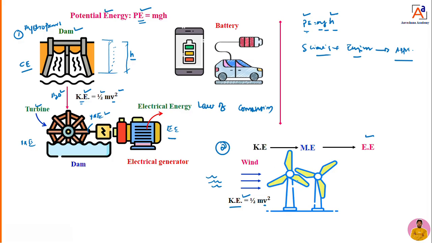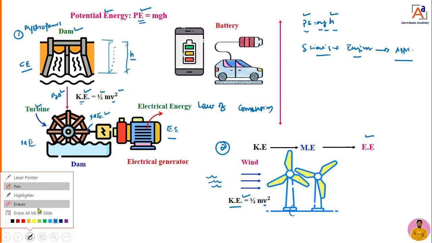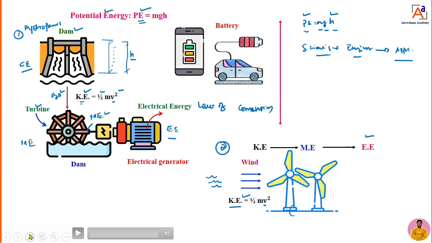Then the engineers developed an application called a wind energy system or windmill. In the windmill, the mechanical engineers, electrical engineers, civil engineers, electronics engineers, all together developed the windmill. So that windmill converted the kinetic energy of the wind into mechanical energy. Later mechanical energy is converted into electrical energy.